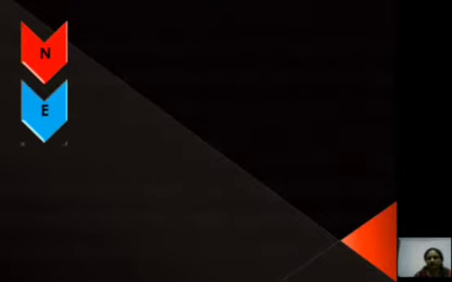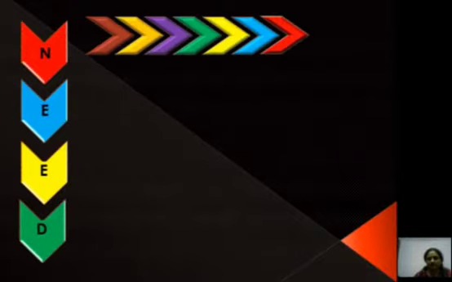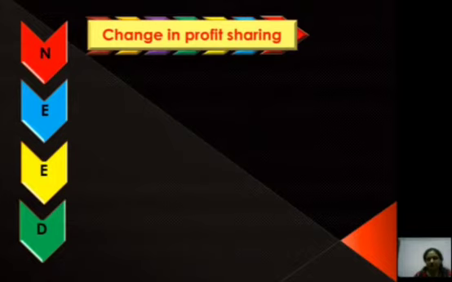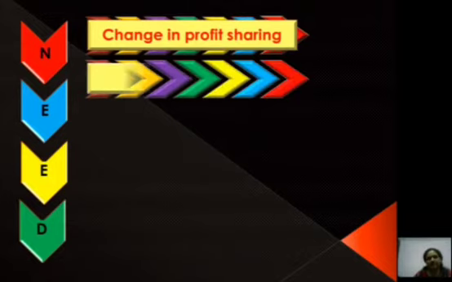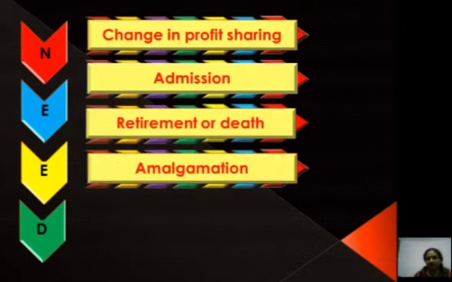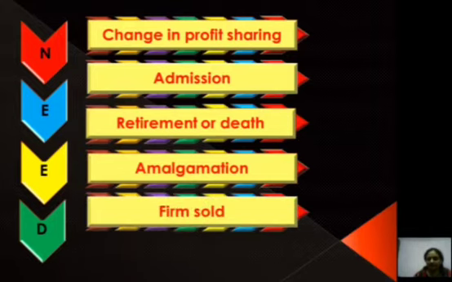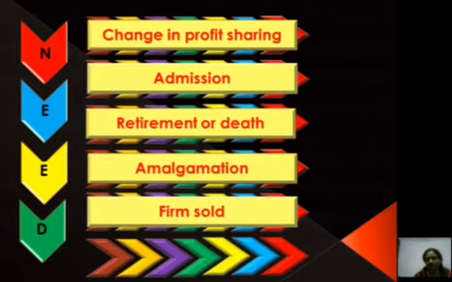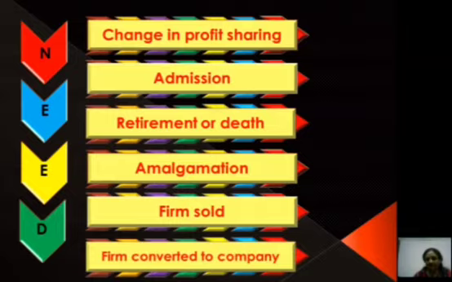Now why is there a need to evaluate goodwill? First is change in profit sharing ratio between the partners. Then on the admission of a new partner, on retirement or death of a partner, or amalgamation, that is when two companies amalgamate, and when the firm is sold, that is the partnership firm is sold, and when the firm is converted to a company.